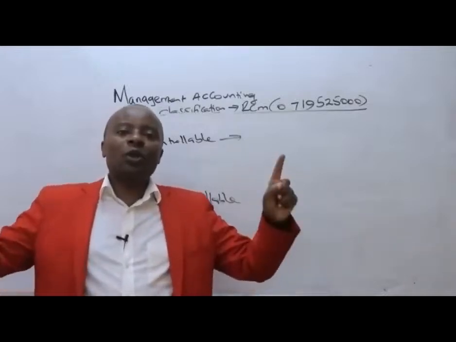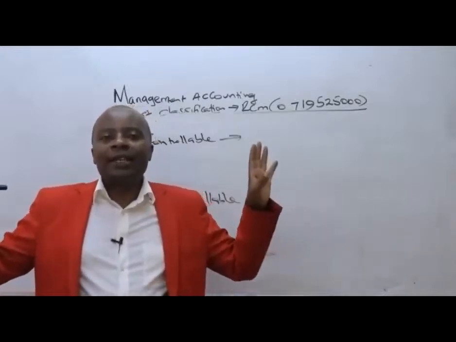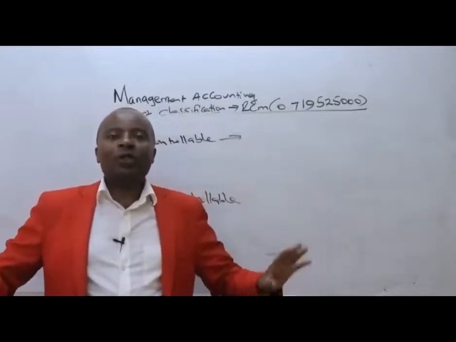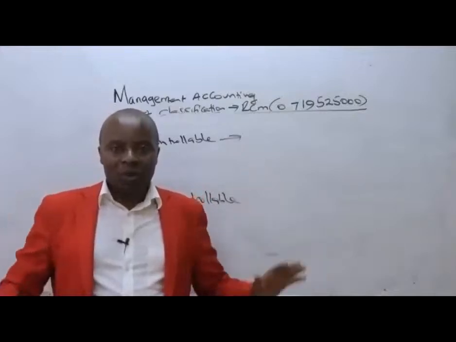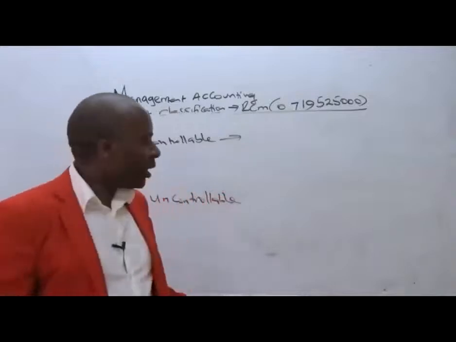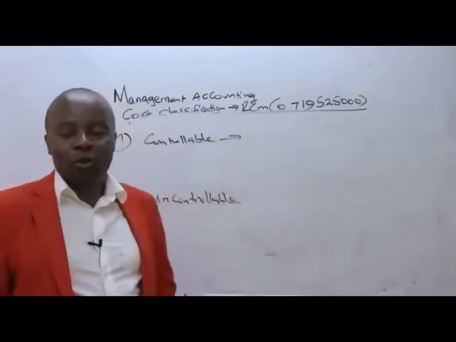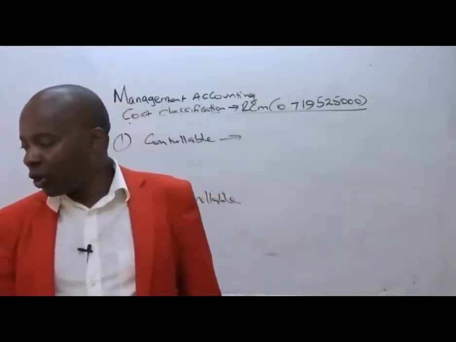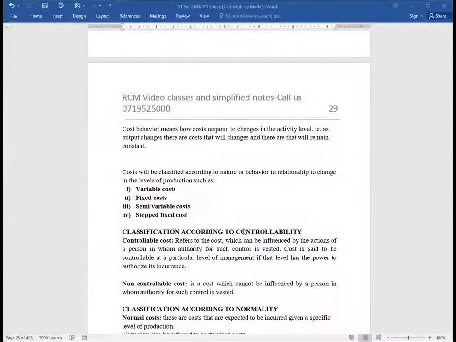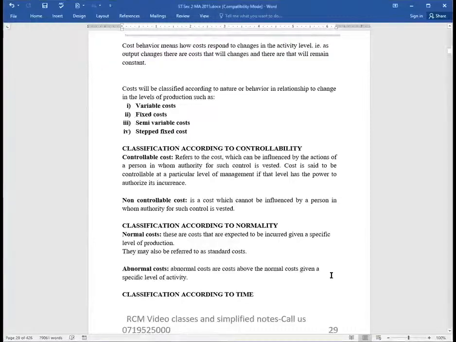Are those costs that you cannot influence. Whether you like it or not, they must be incurred. So long as you're within our premises, then rent you have to pay. So automatically, that becomes what here? Uncontrollable expenditure. Of course, you have our notes. Should you want more clarification on that, I'm so sure you'll be able to simply go down and check them out.